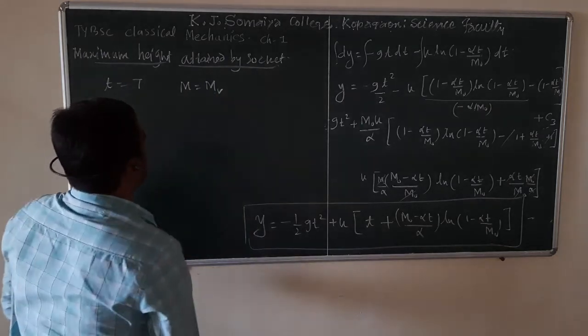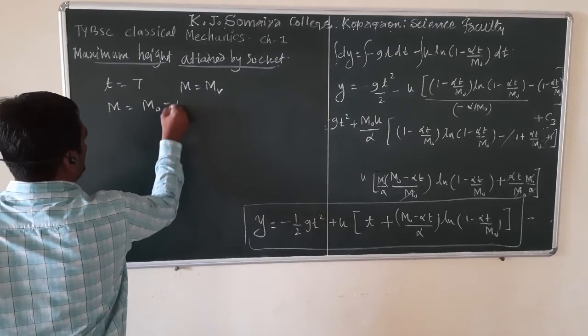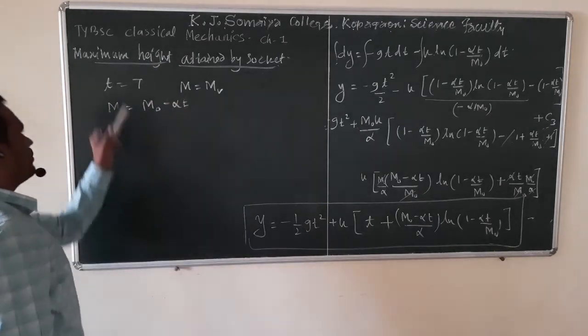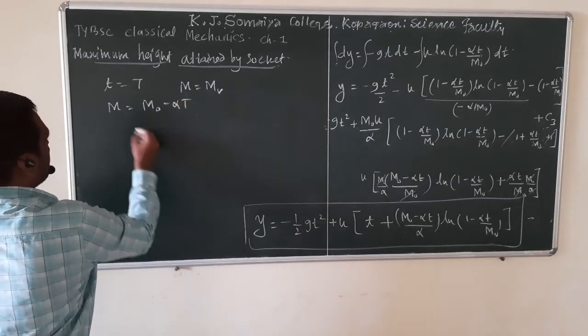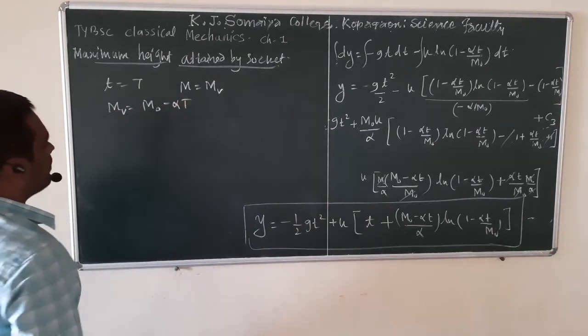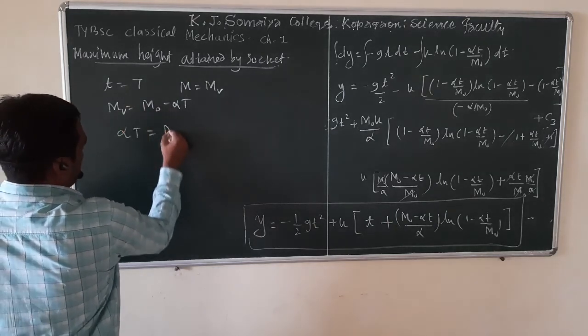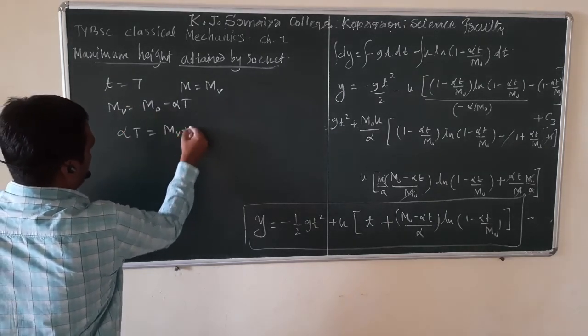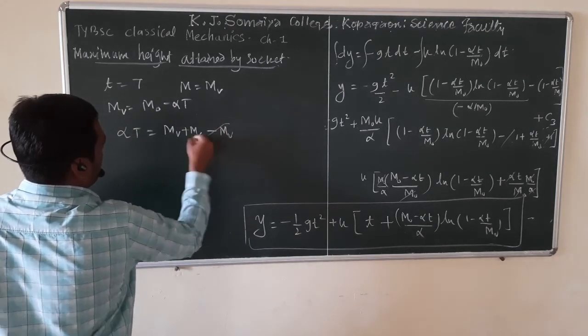From our equation m equals m0 minus alpha t, at t equal to T we get alpha T and here we get mass of vehicle. So alpha T is m0 minus mass of vehicle, but m0 is mass of vehicle plus mass of fuel, minus this mass of vehicle.